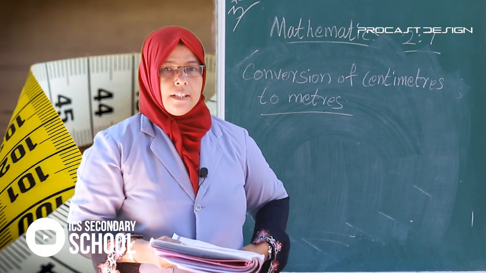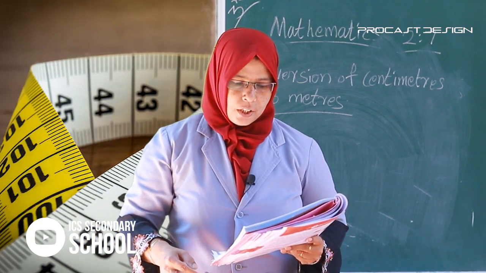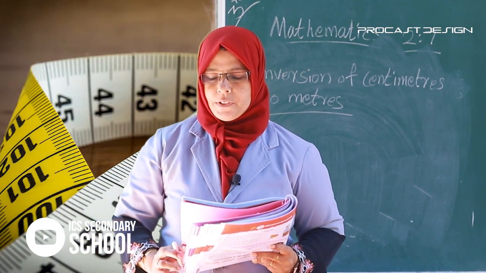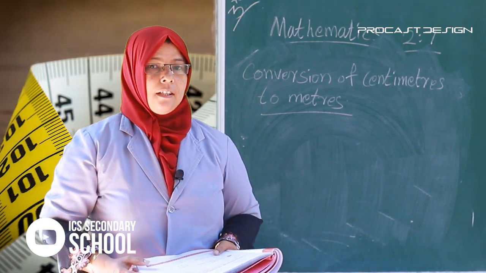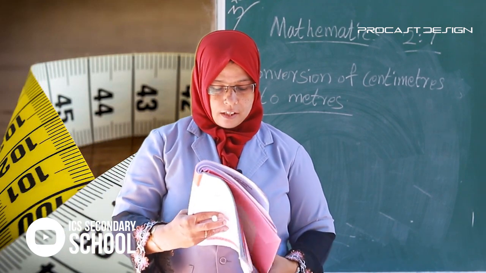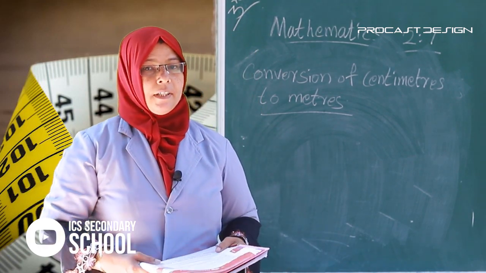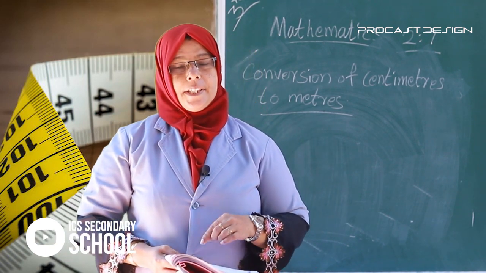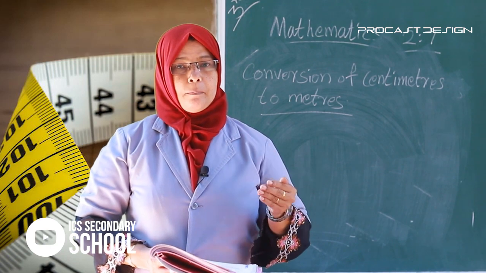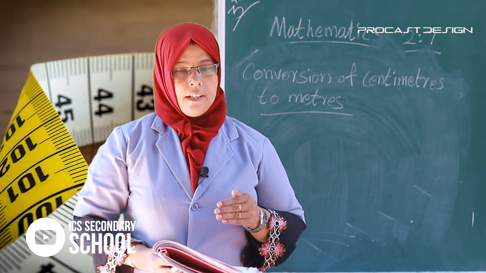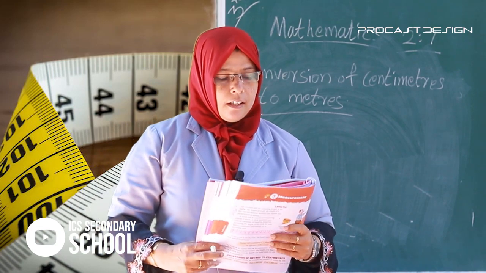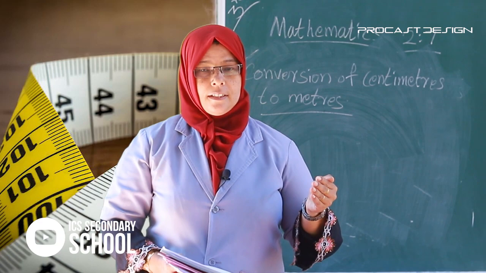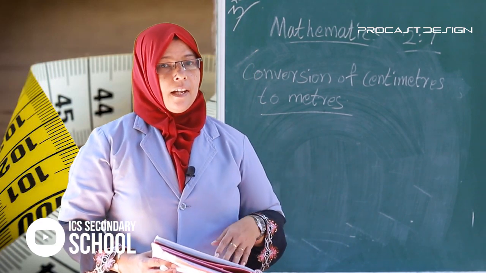All of you listen carefully. To convert centimeters to meters, we divide the number of centimeters by 100. In conversion of meter to centimeter, we multiply the number by 100. In conversion of centimeter to meter, we divide the number by 100.